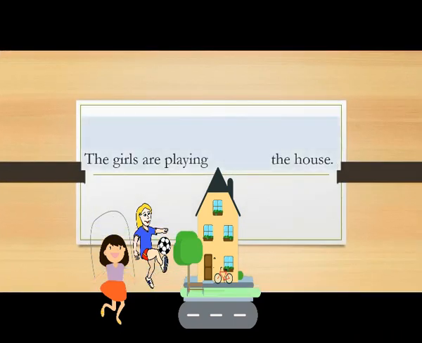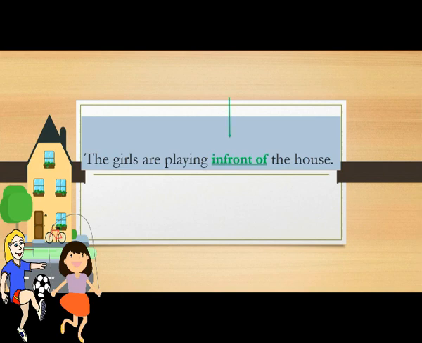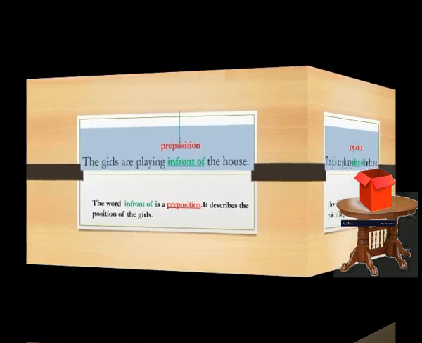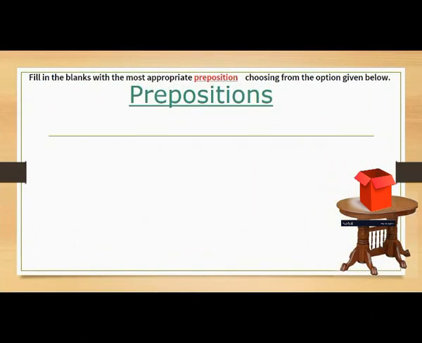So children, here you can see two girls and a house. And where are the girls playing? Yes, the girls are playing in front of the house. In front of means सामने. We have already understood the use of in front of. In front of is a preposition. It describes the position of the girls. Let's move on to the next example.